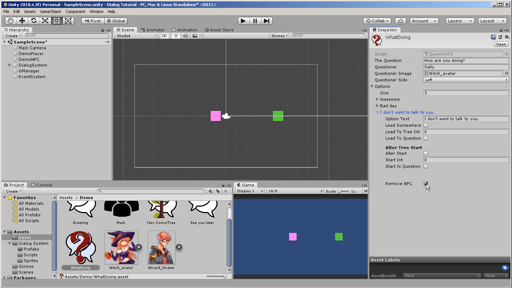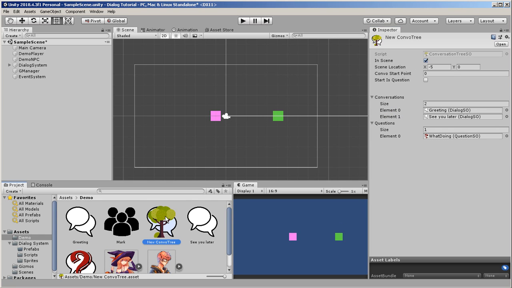However, if you were to walk out of the scene and walk back in, the NPC will not be there, because of this remove NPC. If I clicked on this option and remove NPC happens, the NPC has this tree on it, and the tree will take the in scene and turn it off. And our NPC script says to look for this. If this is off, destroy my object on awake. So if it's on, the object stays. If it's off, he's gone. So let's give this a try. This entire thing should work now.